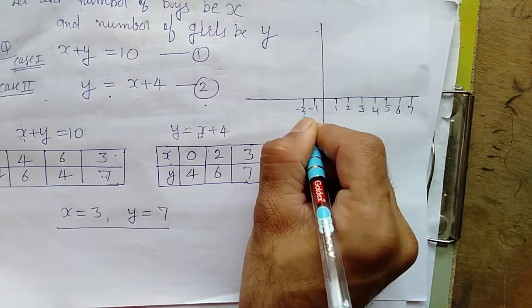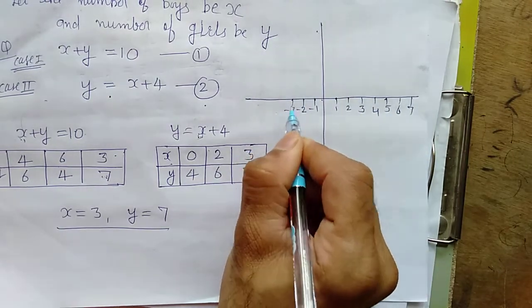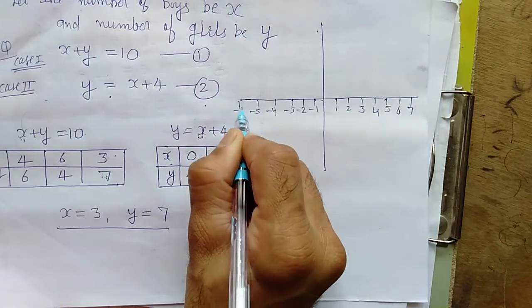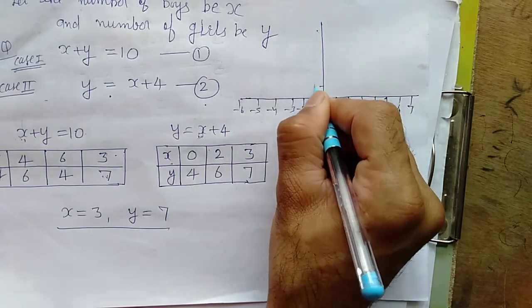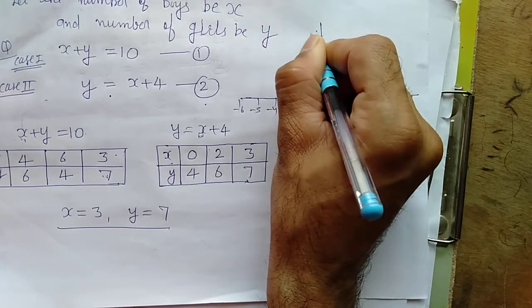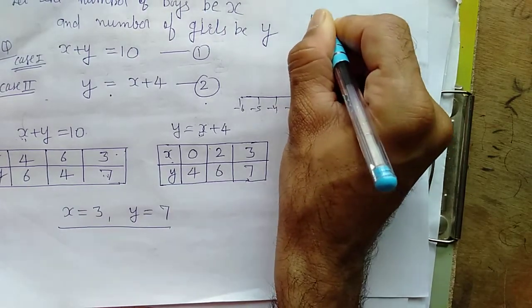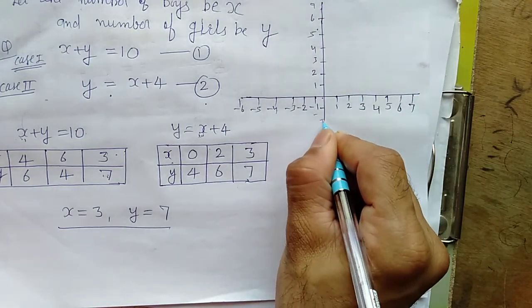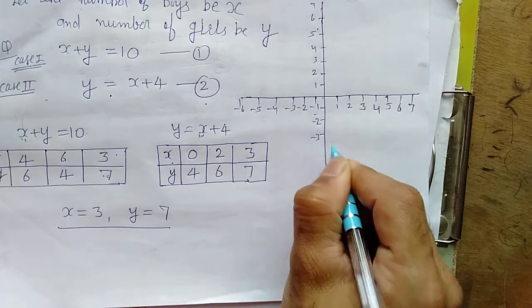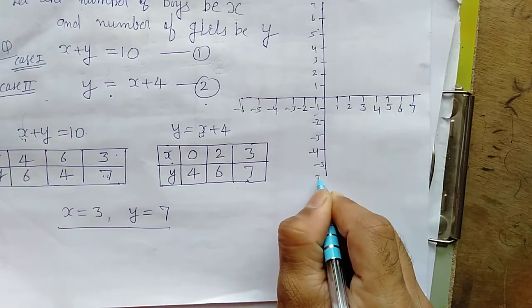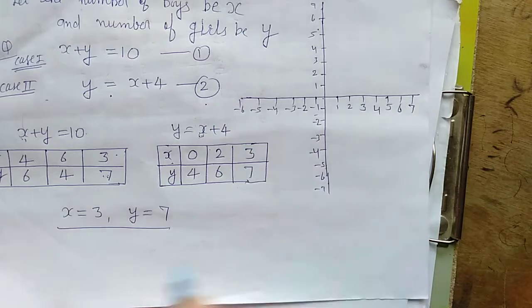Minus 1, minus 2, minus 3, minus 4, minus 5, minus 6. And here 1, 2, 3, 4, 5, 6 and 7. And the same here also, minus 1, minus 2, minus 3, minus 4, minus 5, minus 6, minus 7.